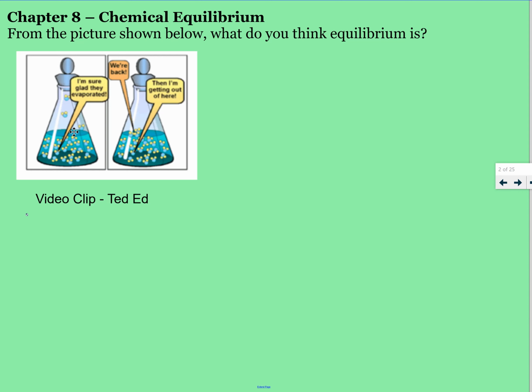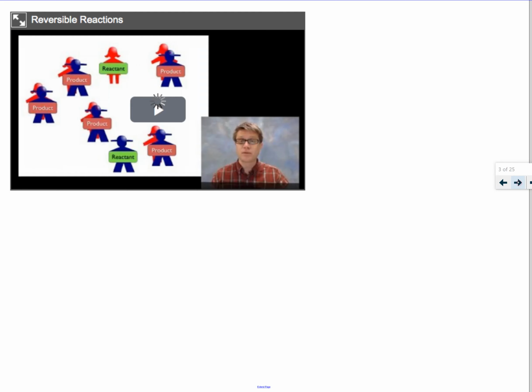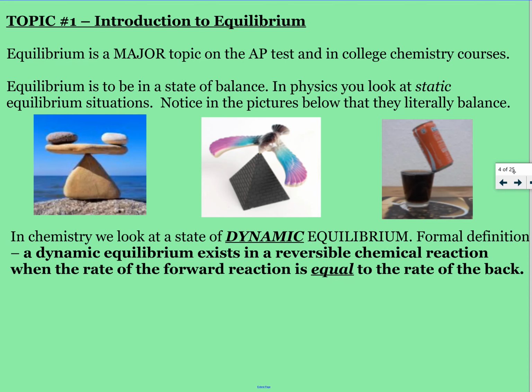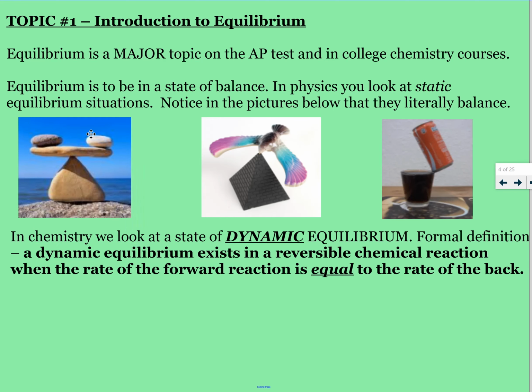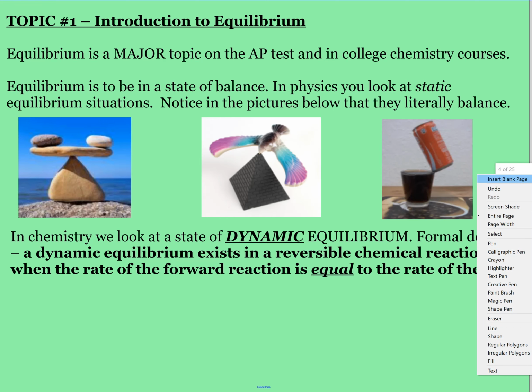So that's equilibrium without any chemical reaction going on, but equilibrium happens in a lot of chemical reactions, and a lot more than you think. And I always think of equilibrium as a balance. I think of it as like this fulcrum, and I got my reactants on one side, I got my products on the other side, and then I have the equilibrium constant that's the focal point. And that's what my K is.